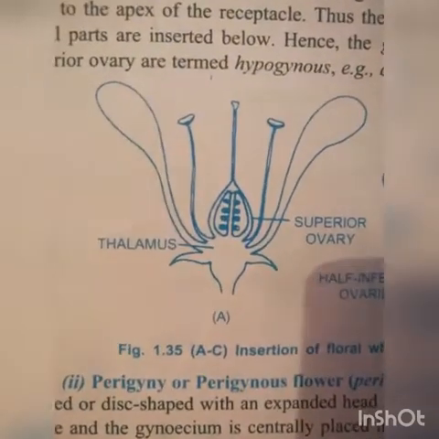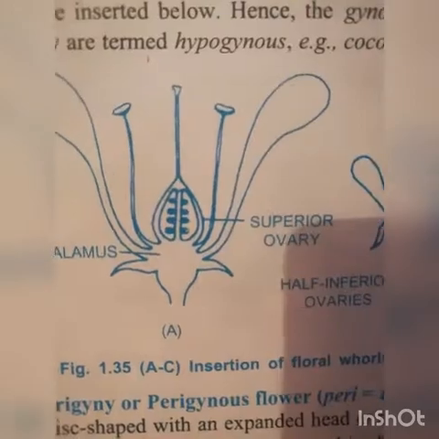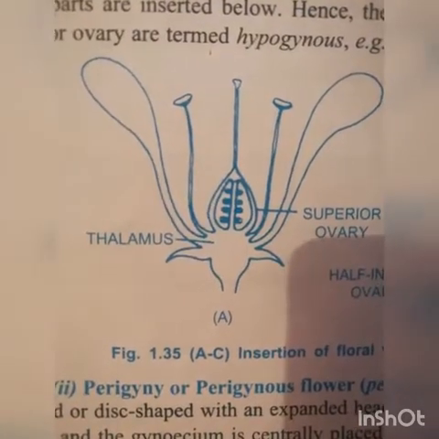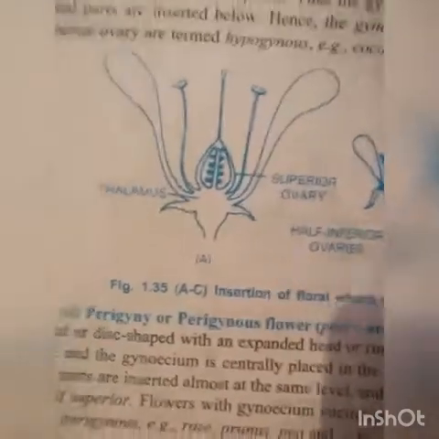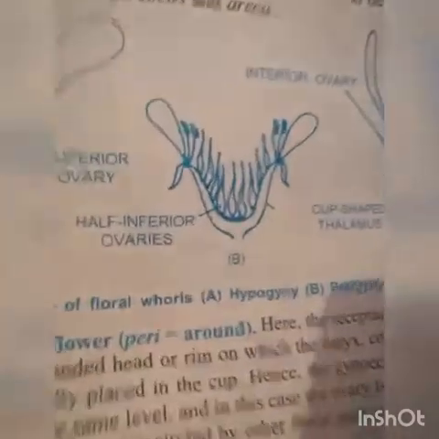Here in the figure, thalamus, superior ovary and below the ovary there are calyx, corolla and stamens. You can see here the figure.